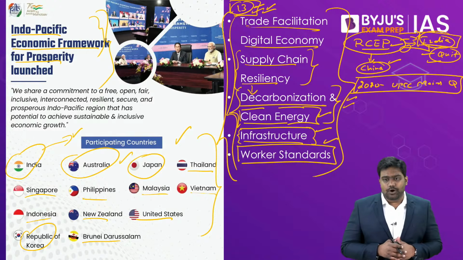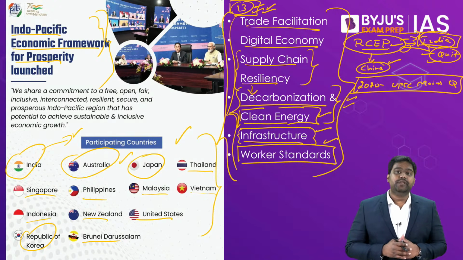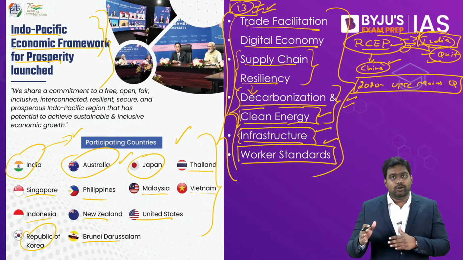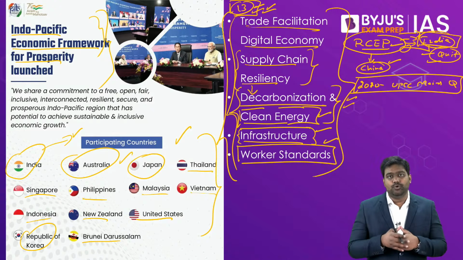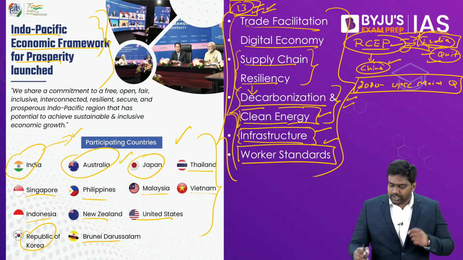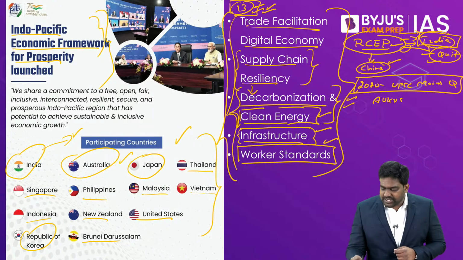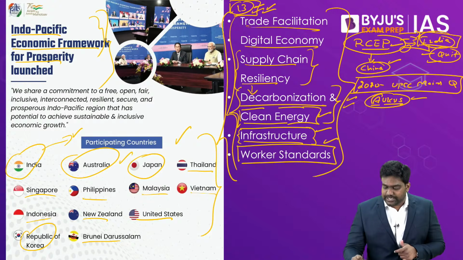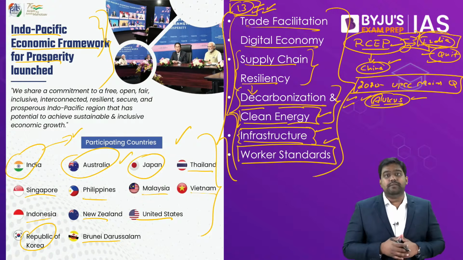Next question, sir, does formation of AUKUS undermine the Quad? See, AUKUS refers to a trilateral initiative between Australia, UK and US. It was launched last year by US, UK and Australia. It is more of a military initiative. Under AUKUS, US and UK have promised to provide nuclear submarine technology to Australia to strengthen their maritime security capabilities in the Indo-Pacific.